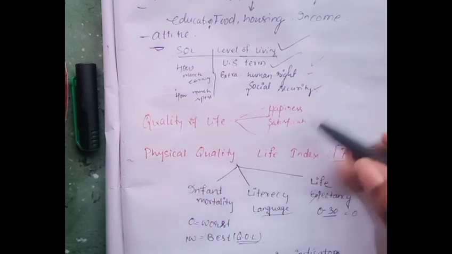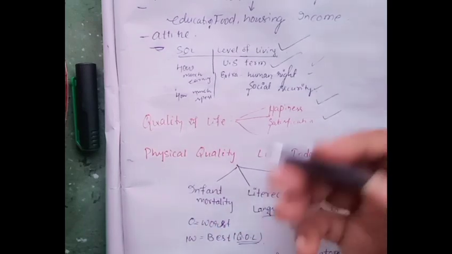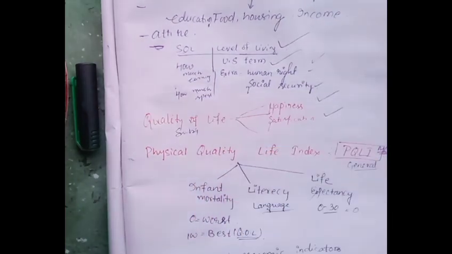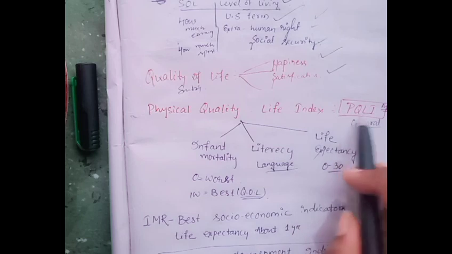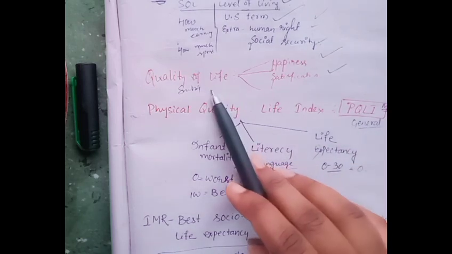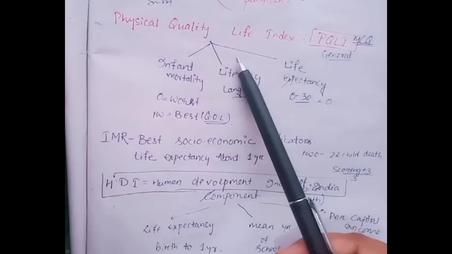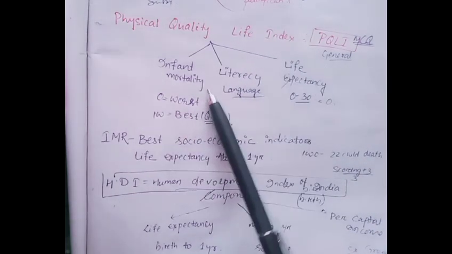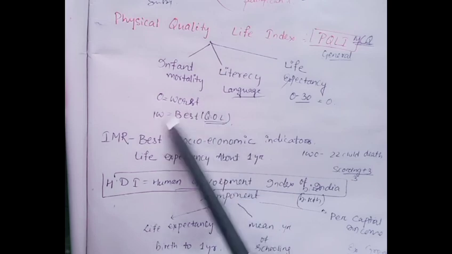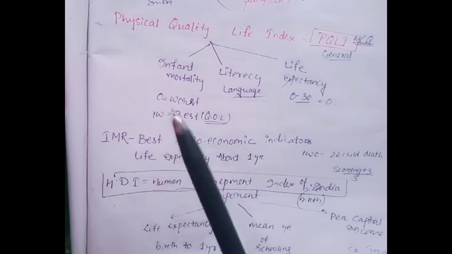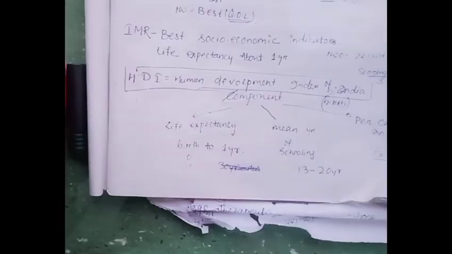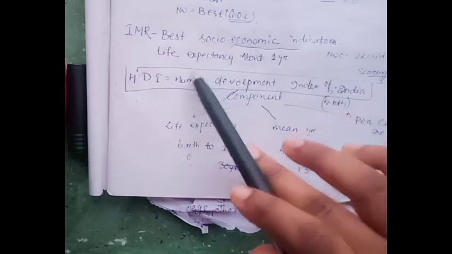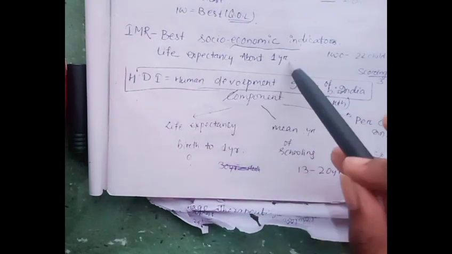Then quality of life is determined by happiness and satisfaction. These come under quality of life, and these are the subjective criteria. Then the Physical Quality of Life Index, PQLI, measures our quality of life. PQLI contains three components: infant mortality, literacy, and life expectancy. Infant mortality worst is 0 and 100 is best for quality of life. Another factor is IMR, the best socio-economic indicator, which gives us life expectancy at 1 year.